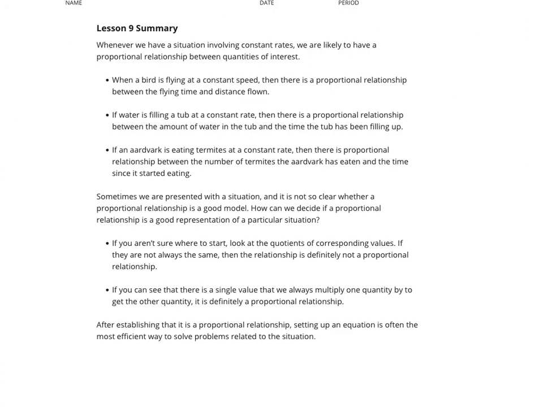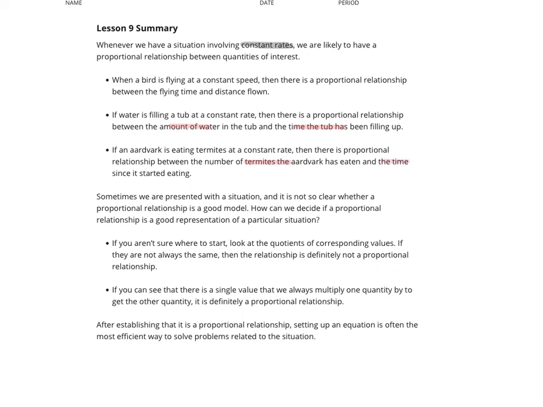And highlight this along with me. Whenever we have a situation involving constant rates, we are likely to have a proportional relationship. So that idea involving constant rates. When a bird is flying at a constant speed, there's a proportional relationship between flying time and distance flown. If water is filling a tub at a constant rate, there is a proportional relationship between the amount of water and the time the tub has been filling up. If an aardvark is eating termites at a constant rate, there's a proportional relationship between the number of termites he's eaten and the time since it started.